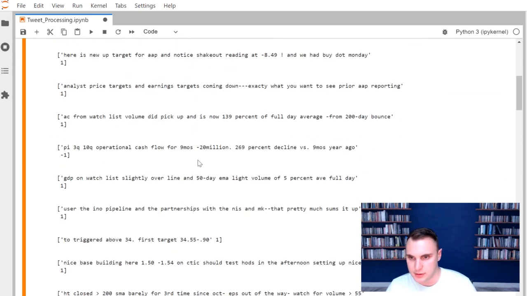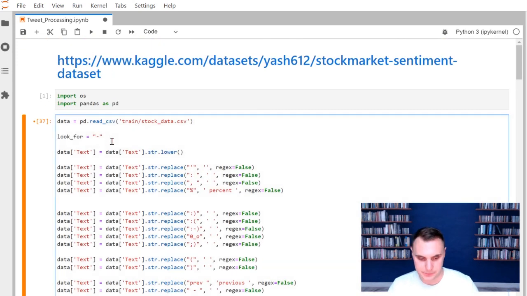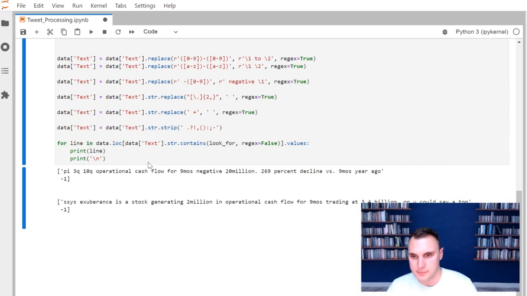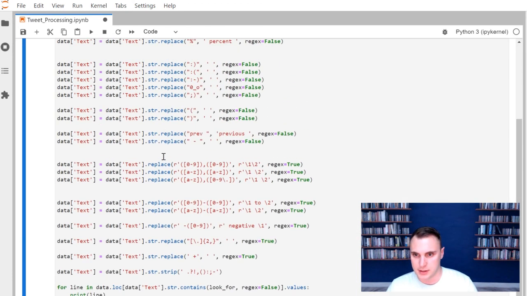To show you how that works, let's look at this 20 million right here. We just copy a part of this sentence and go ahead and run it. Okay, so if you remember, we had negative 20 million. Now it's actually spelled out negative 20 million. Some of the things I'm seeing right now is million is pushed right up against 20 in both of these cases right here. So we could look for that as well.